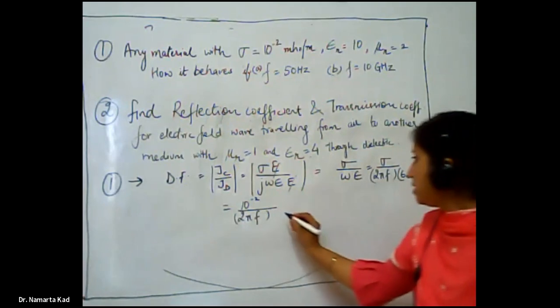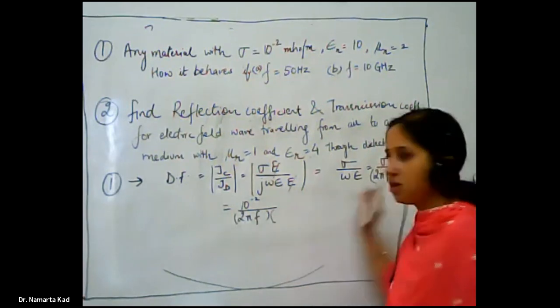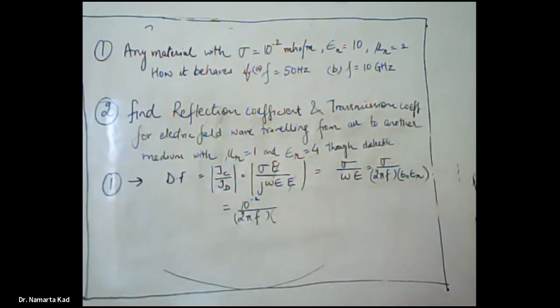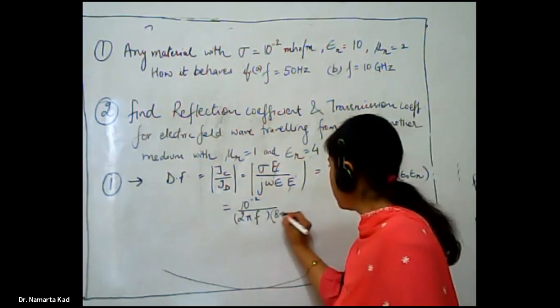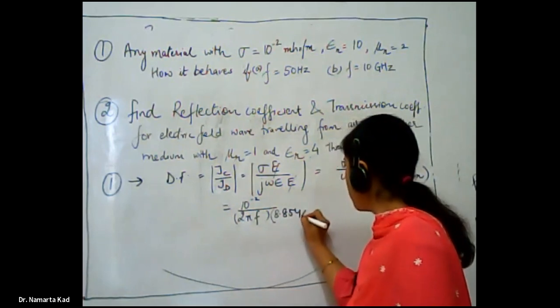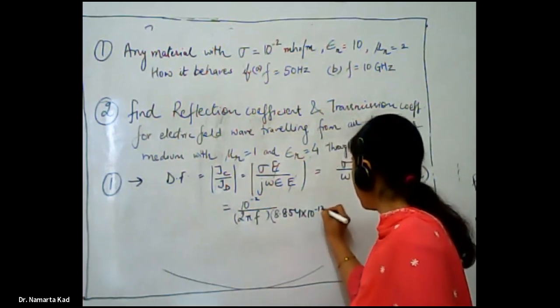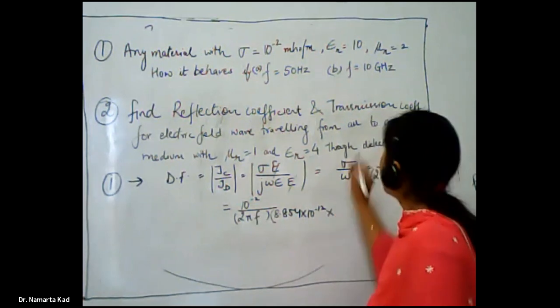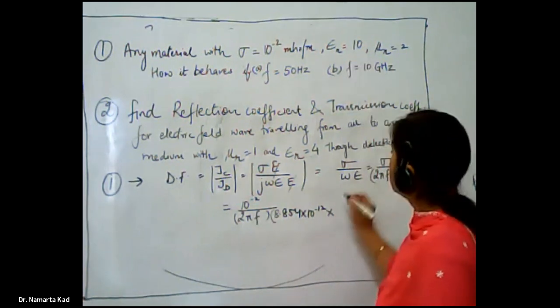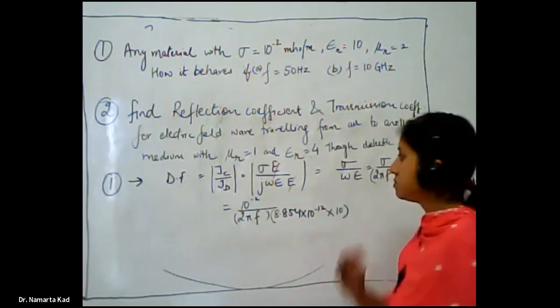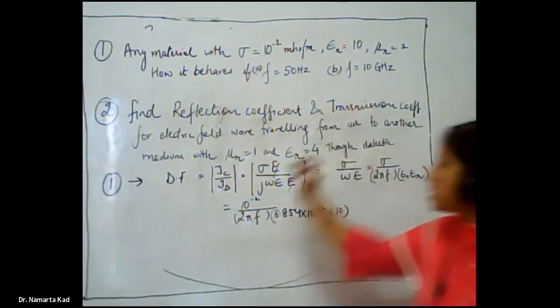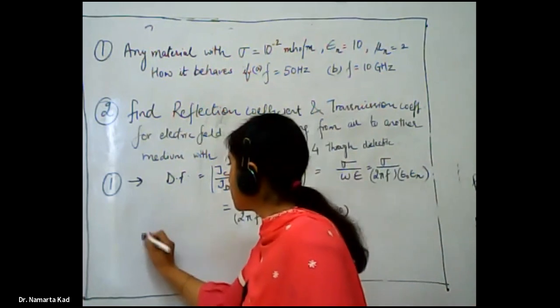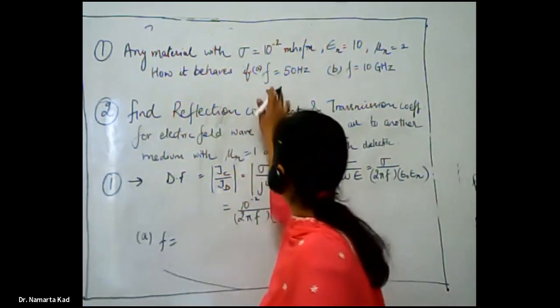And what is the value of epsilon naught? Epsilon naught is 8.854 into 10 raised to power minus 12. Epsilon r is given in the question, that is 10. So now in the first case, A part, f is equal to 50 hertz.